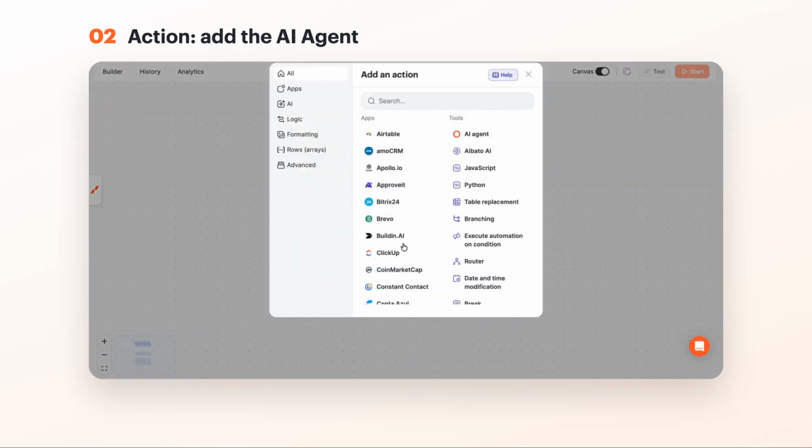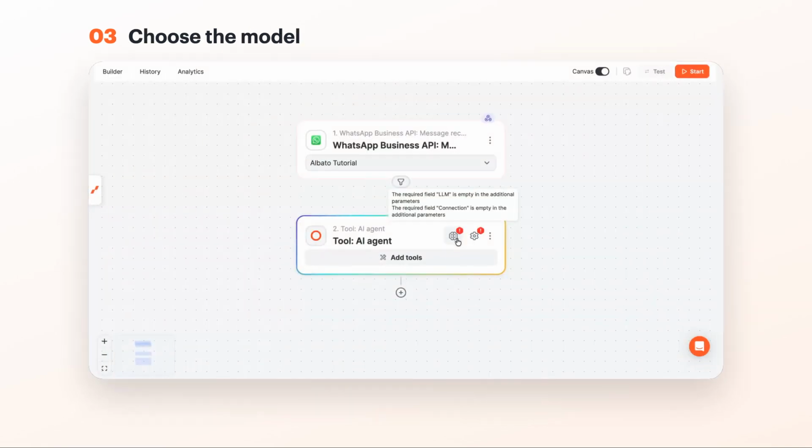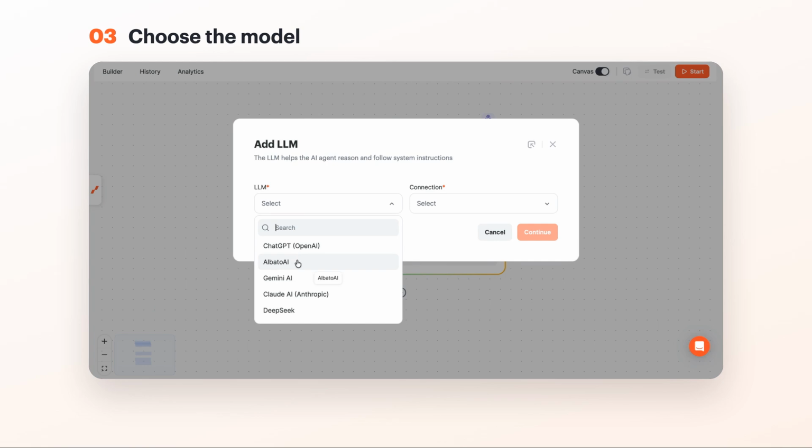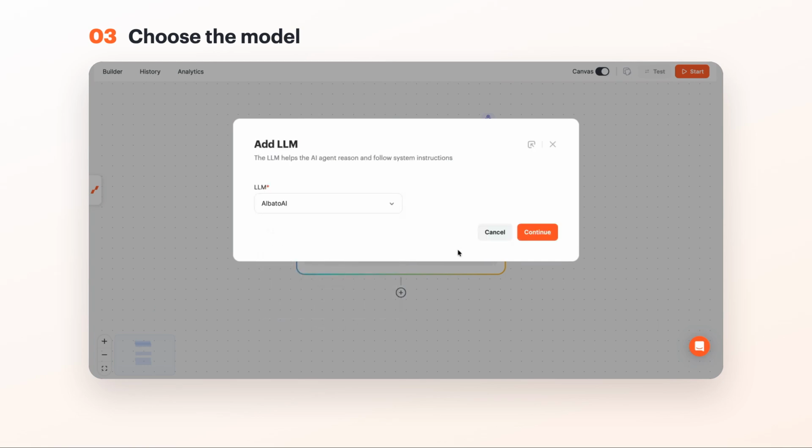Add an action under the trigger and pick AI agent. This is the brain of the automation. Pick the model it thinks with. Albato AI works out of the box, Gemini, Claude, or OpenAI if you prefer.